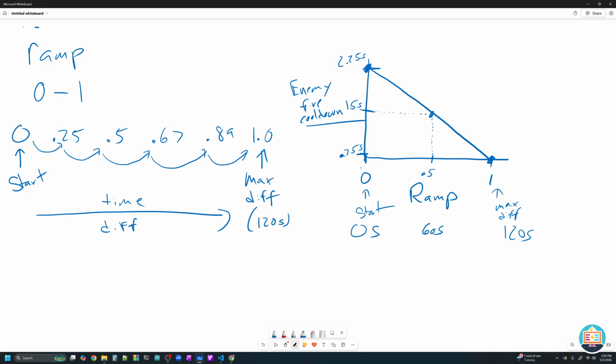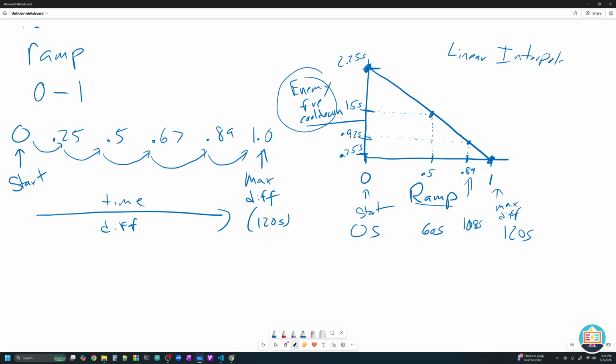We wait 1.5 seconds. If we go a little bit longer and survive a little bit more, maybe now we're at this point, 0.89. I don't know what that time would be, maybe 108 seconds. We go down, find our value right off our line, and read the graph. And we see that maybe the cooldown is much shorter now, maybe we're firing every 0.92 seconds. This idea of taking our starting and ending value, drawing a line between them, and then using our ramp value to read the controlled value off of the graph is known as linear interpolation.